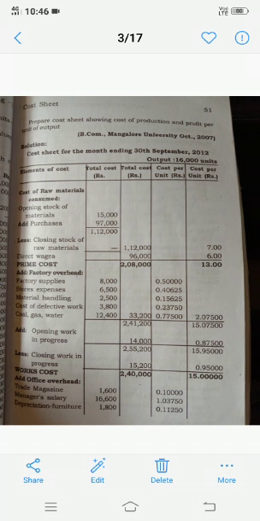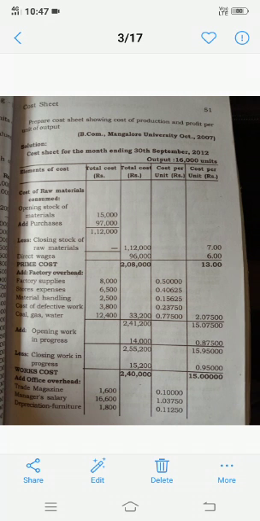Okay, so come back to the closing stock of raw material, how to calculate per unit. So 1,12,000 divided by 16,000 units. So where are the 16,000 units? On top of the cost sheet. So output is 16,000 units, right? So you divide by 16,000 units.